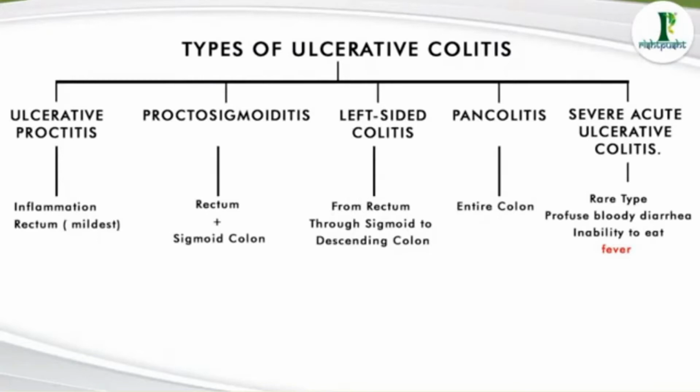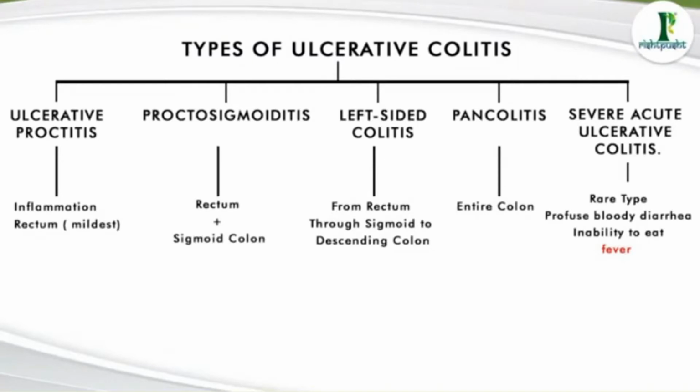Blood comes in the stool and there is always an urge to go and pass the motion. But still, after passing the motion also, a person feels that despite that there is not proper evacuation in this case.